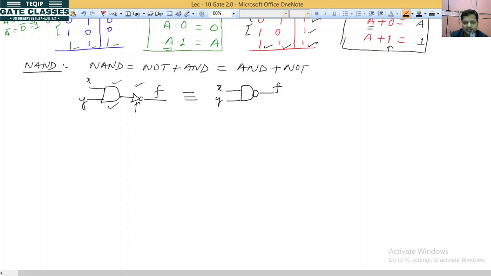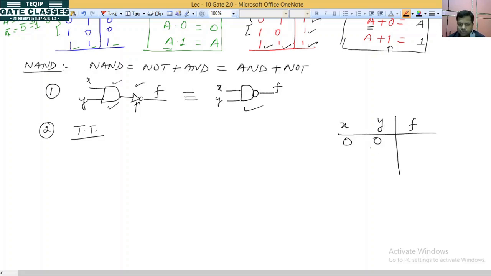Which gate? NAND gate. If we talk about the NAND gate, it is AND plus NOT. So first write the truth table of the AND gate. It will be X, Y, F. How many combinations? 2 squared, 4 combinations: 0 0, 0 1, 1 0, 1 1.